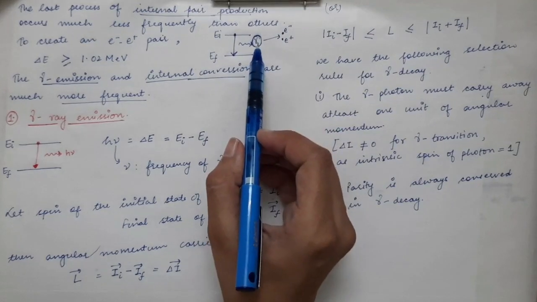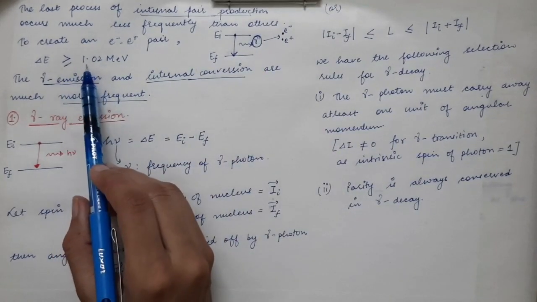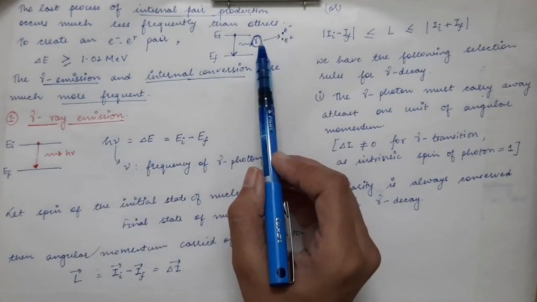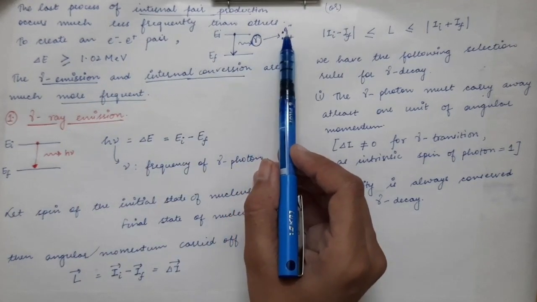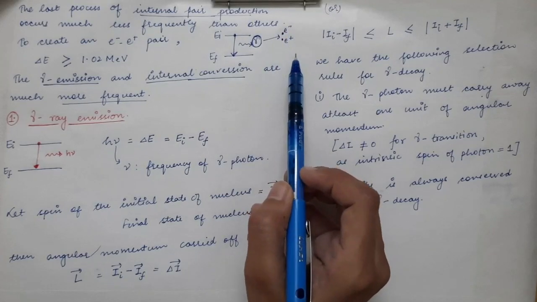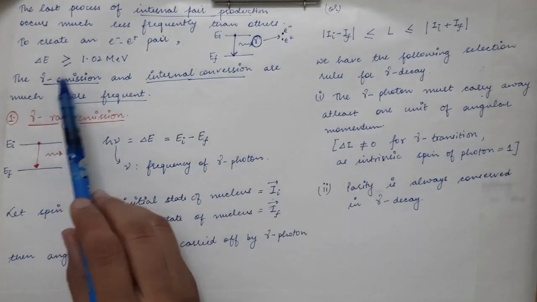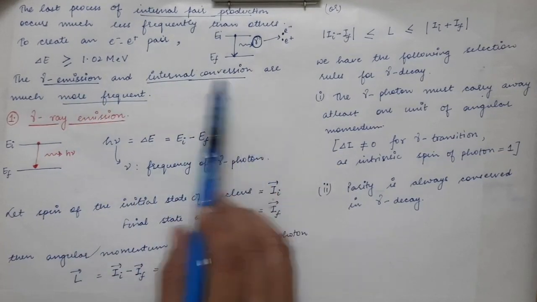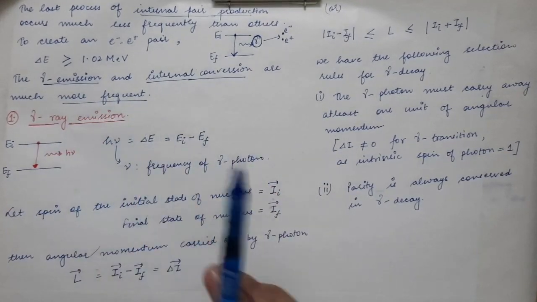So only when the energy of the gamma ray is greater than or equal to 1.02 mega electron volt can this gamma ray convert itself into an electron and a positron. The other two processes, gamma emission and internal conversion, are much more frequent.